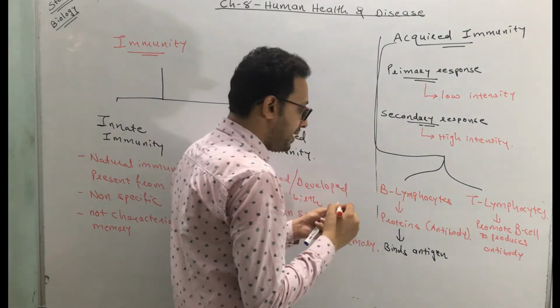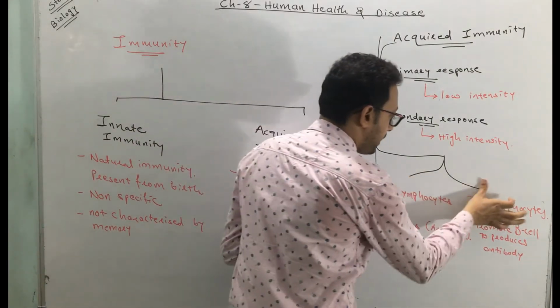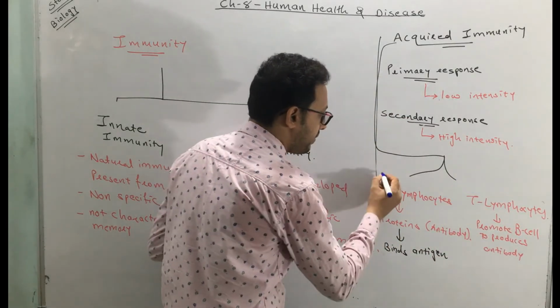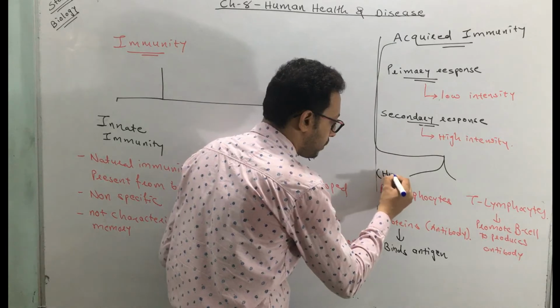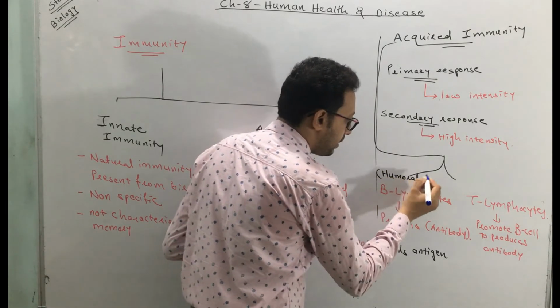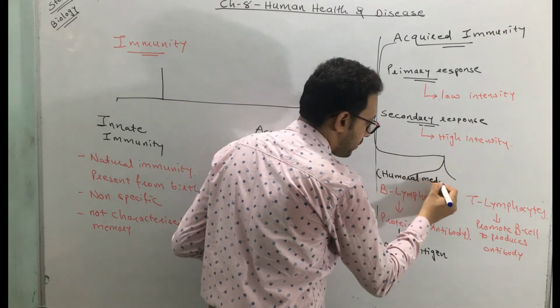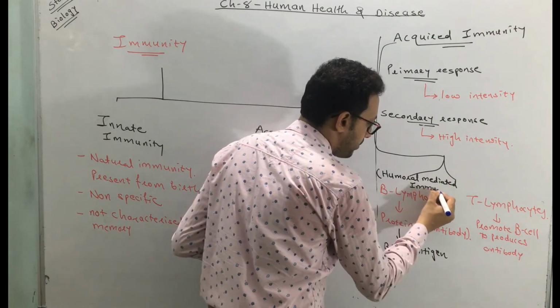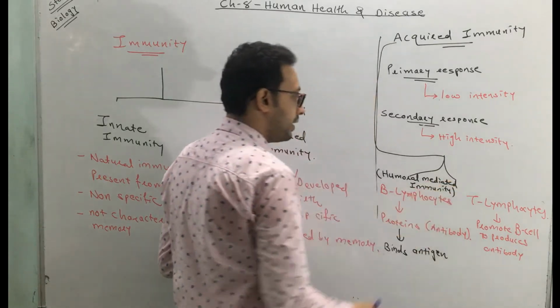Immunity which is acquired by B lymphocytes, or B cells, is also called humoral mediated immunity, or humoral immunity. Clear?